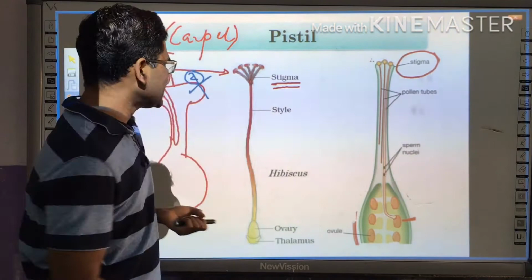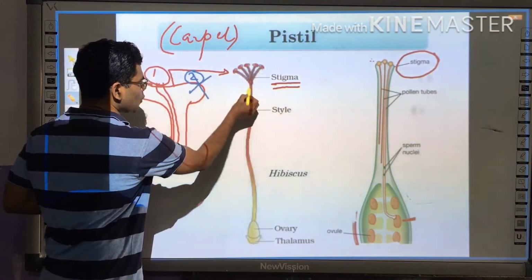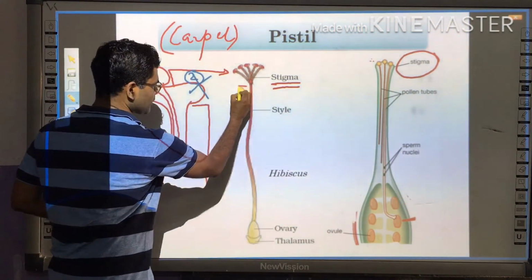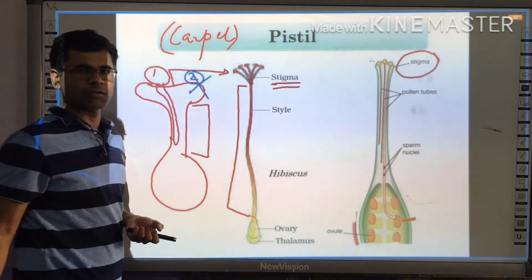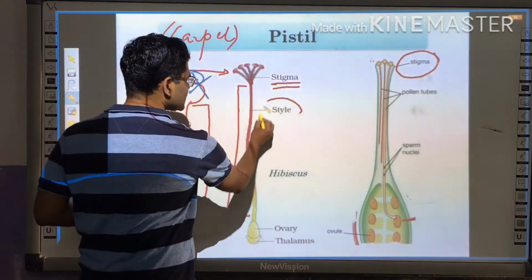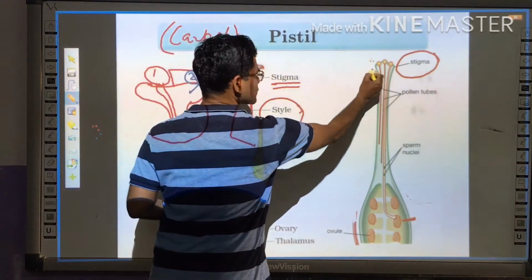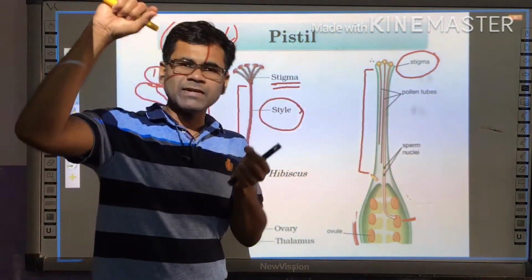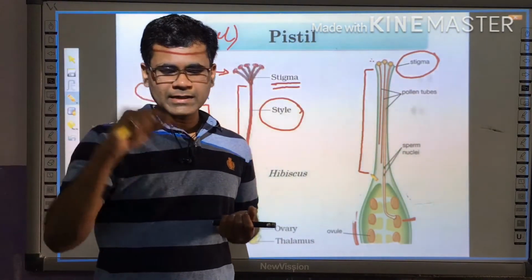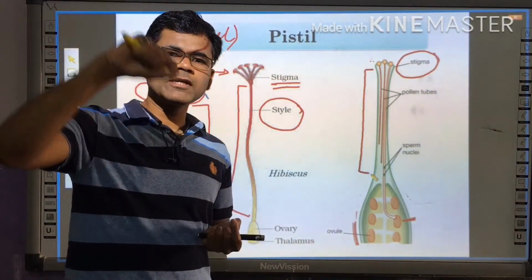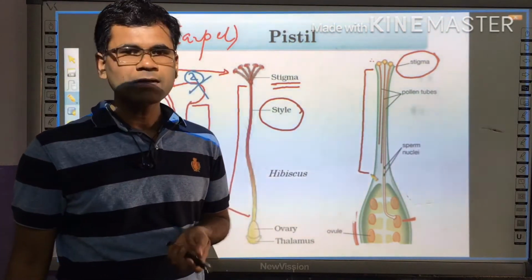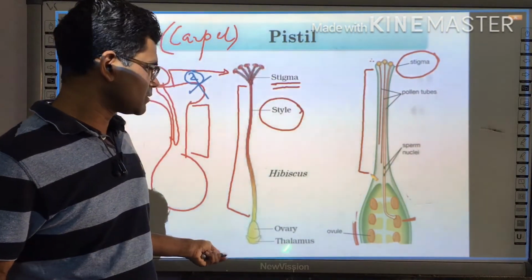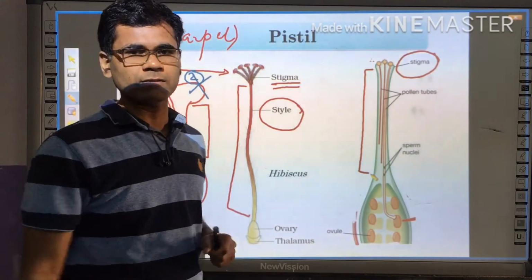The second important structure in the pistil is the long stalk-like structure you have seen from here to here, a thin long filament, and that is called the style. This style is a very thin filament, and it acts as a path for the pollen tube extension. Moreover, this style connects the stigma to the ovary, because the last swelling part is the ovary.